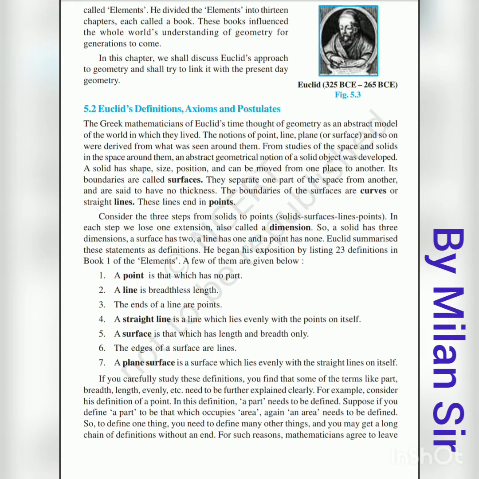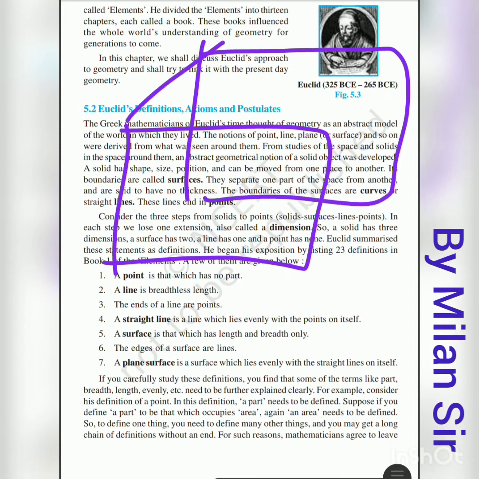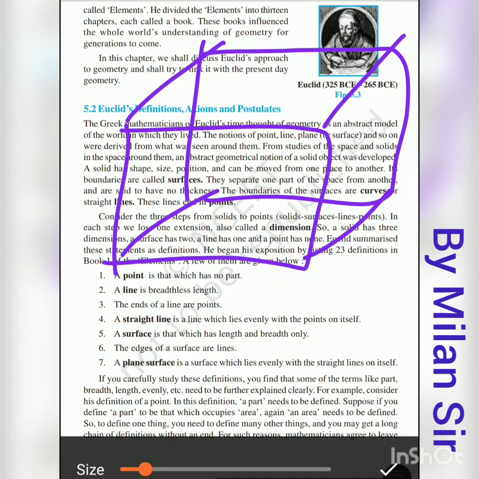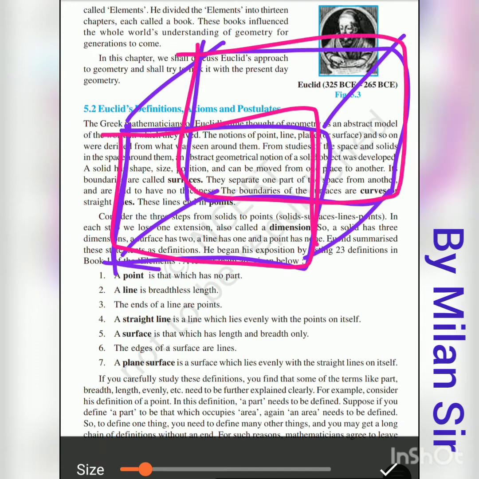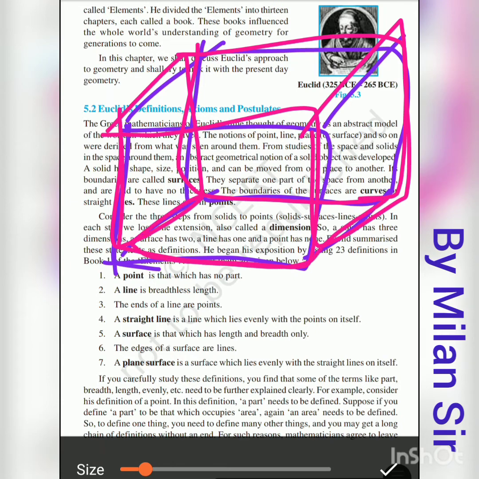Again I draw this figure. This is one cuboid. Now this is one surface. Here we have one surface. Here we have one surface. Here we have one surface. Here we have one surface and here we have one surface. So in total I have 6 surfaces.